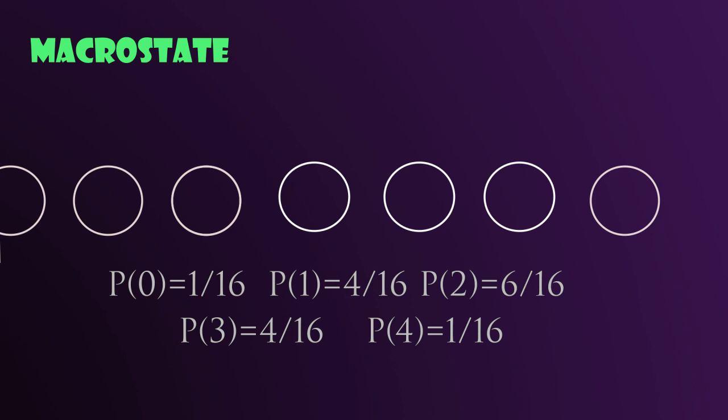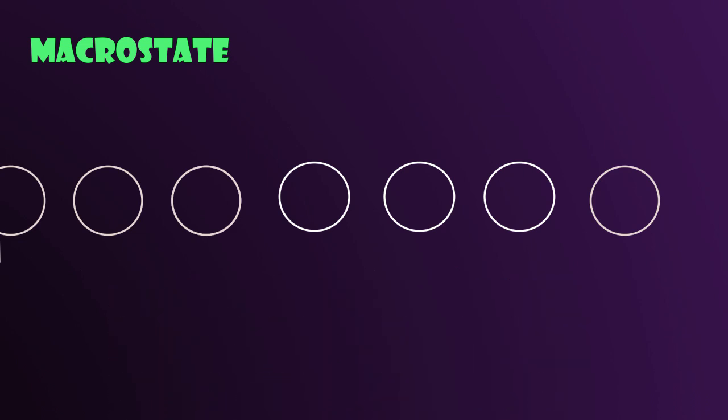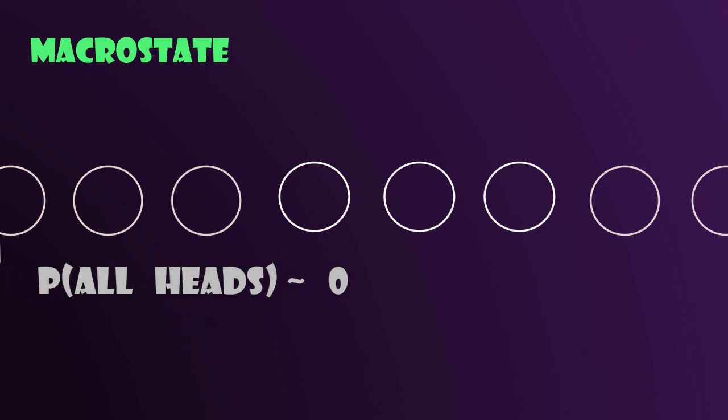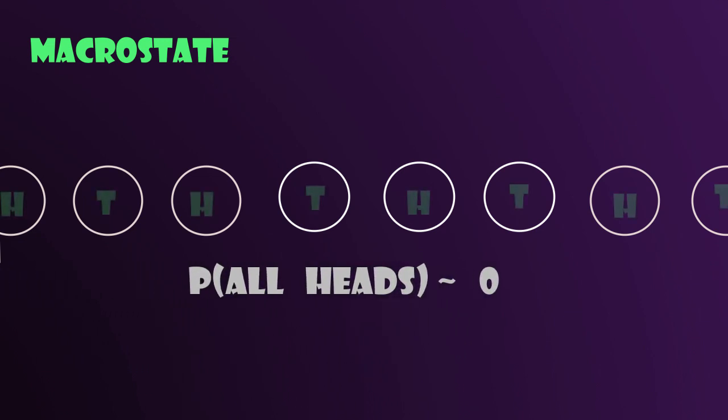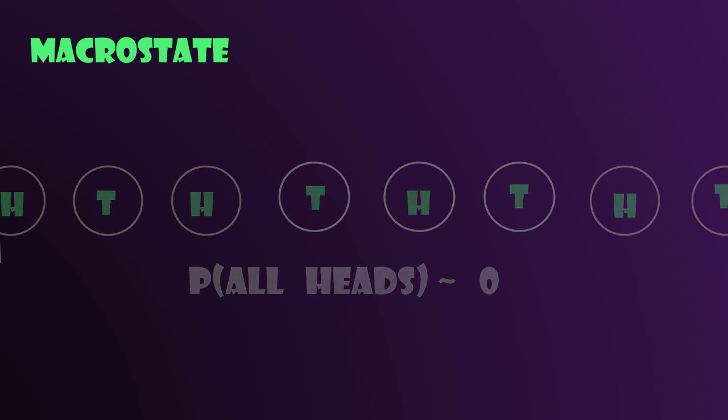We see that the probability of obtaining an equal number of heads and tails has increased. If the number of coins is very large, then the probability of obtaining an equal number of heads and tails is overwhelmingly large, and other possible macrostates will be very unlikely to occur. So every time an experiment is performed with this large number of coins, it is very likely that the number of heads will be equal to the number of tails.